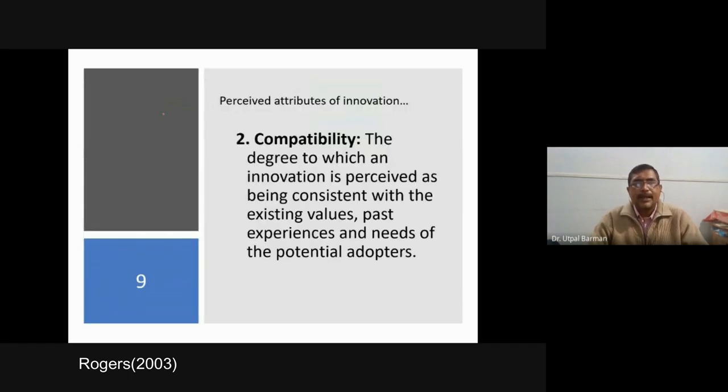Compatibility. Here the innovation should be socially, culturally, and agro-climatologically compatible. If it is not socially compatible, they will not accept it. If it is not suitable for their microclimate and soil condition, then also they will not accept that thing. All these things should be compatible. When the degree of compatibility is more, there is more chance for adoption of the innovation.